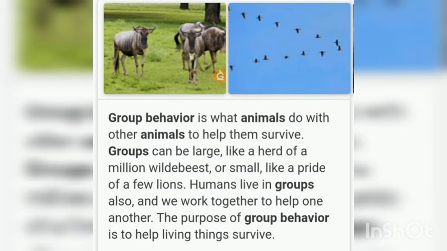Group behavior is what animals do with other animals to help them survive. Groups can be large, like a herd of a million wild beasts, or small, like a pride of a few lions. Humans live in groups also, and we work together to help one another. The purpose of group behavior is to help living things to survive.